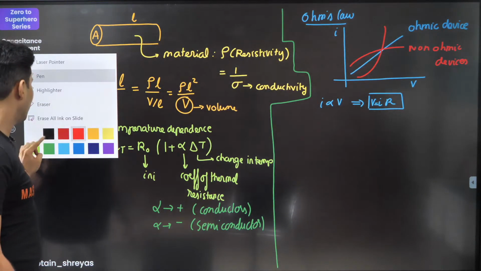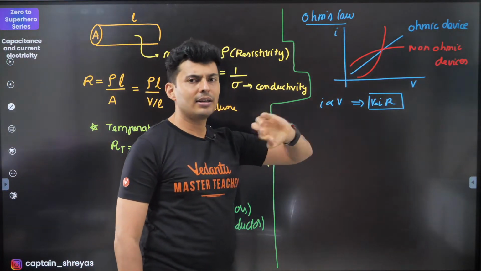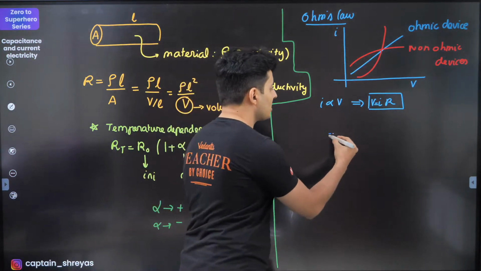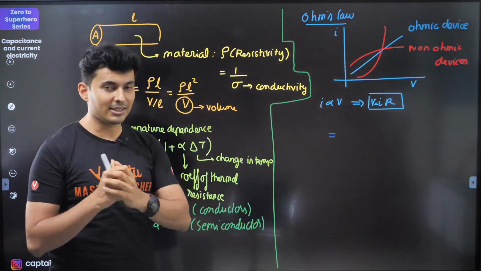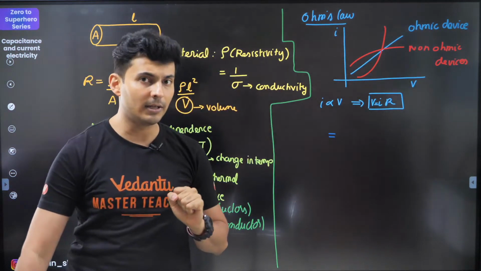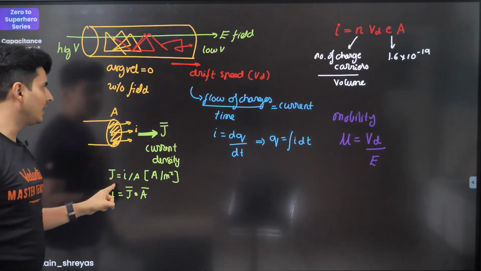Now, there is another modified form of the equation V is equal to IR, and that is also very useful many times. You need to rewrite this equation in more specific terms. Current is the current flowing through the conductor, but the current per unit area, which we know, is current density.